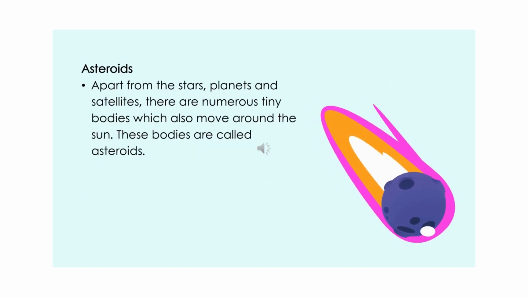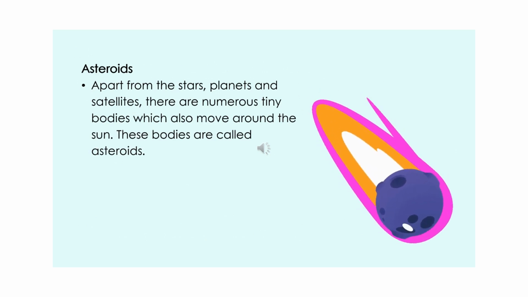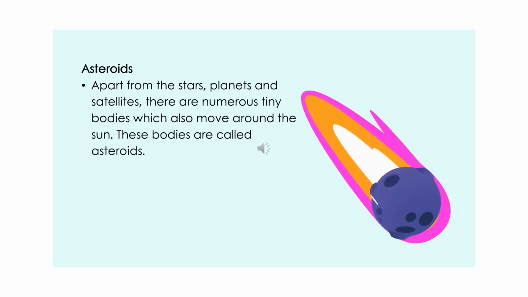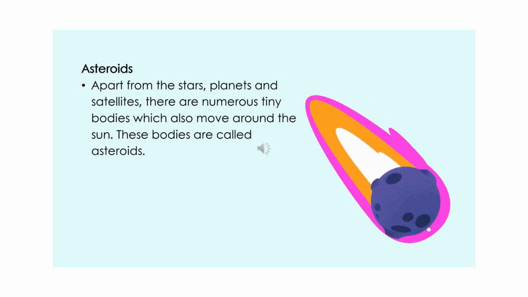Asteroids. Apart from stars, planets and satellites, there are numerous teeny bodies which also move around the Sun. These bodies are called asteroids.